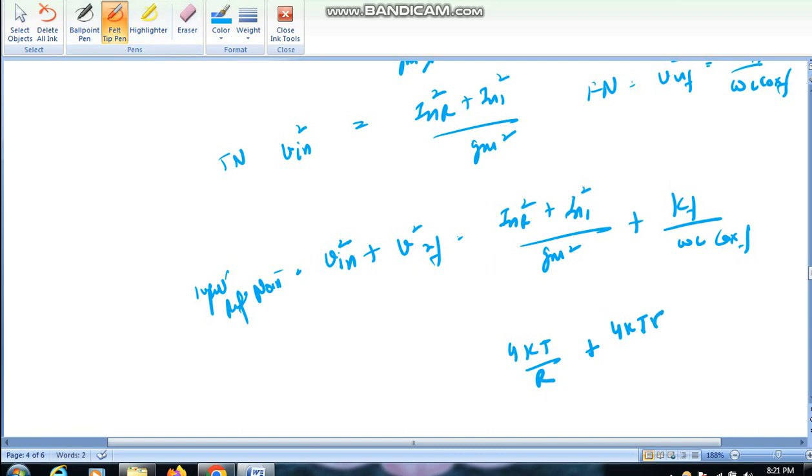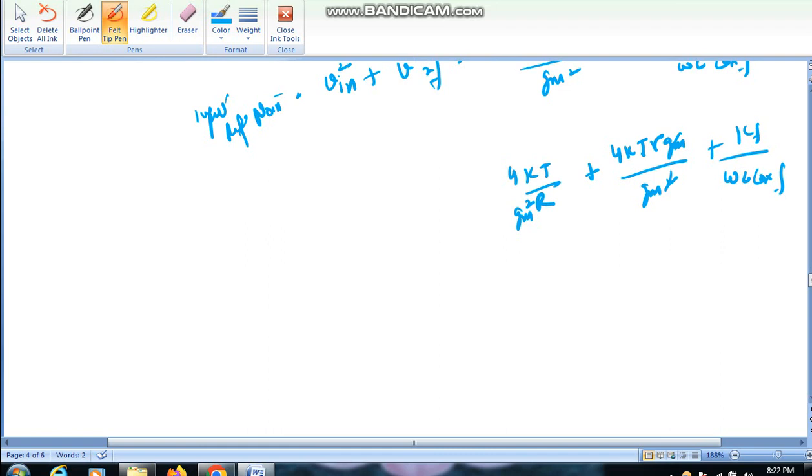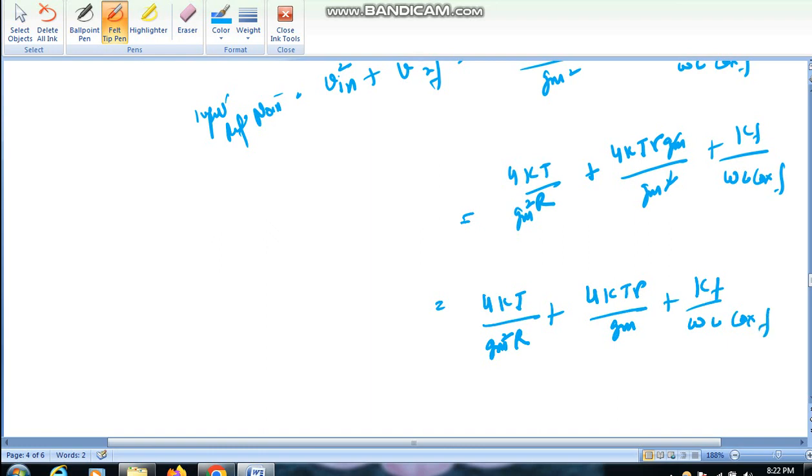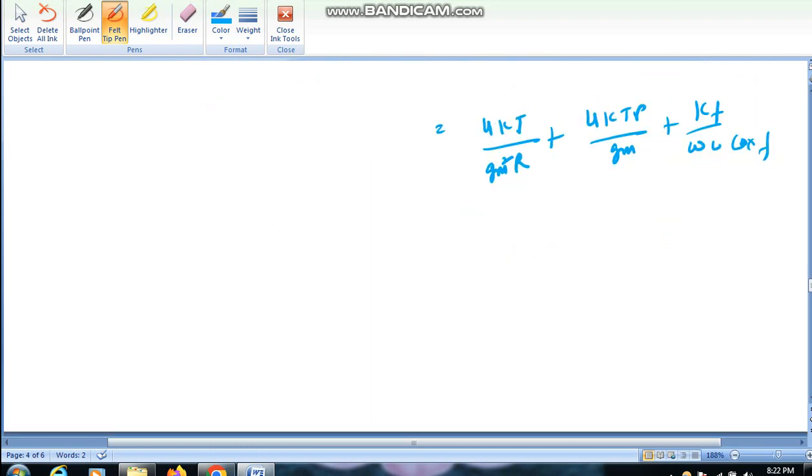So this is current noise, so this will be gm, divided by gm square, so this will cancel, plus KF by W L COX F. So total input referred noise is 4kT divided by gm square R, plus 4kT gamma divided by gm, plus KF by W L COX F. So this is the input referred noise for the common source amplifier.